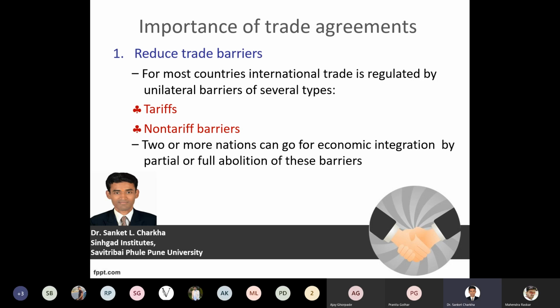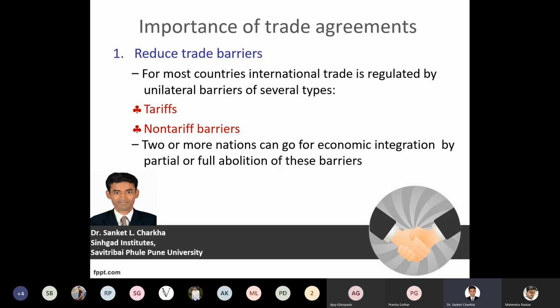Two or more nations can go for an economic integration by partial or full abolition of these barriers. Now, when we say we want to reduce or eliminate these barriers with respect to tariff and non-tariff perspectives, what we need to see in an economic integration is a proper conducive environment, a proper demand and supply matching, a proper exchange of goods and services, and proper export and import perspectives with respect to the partial or full abolition.